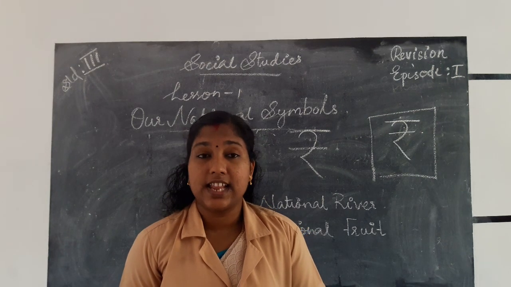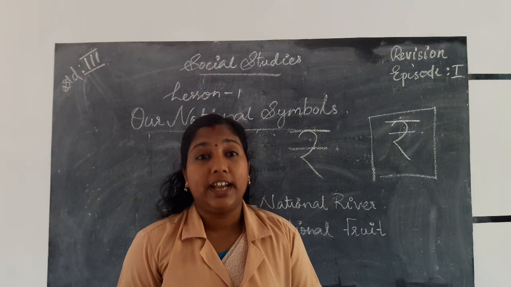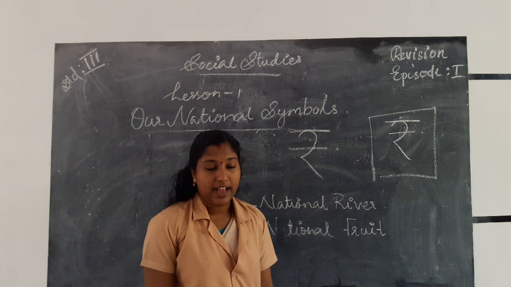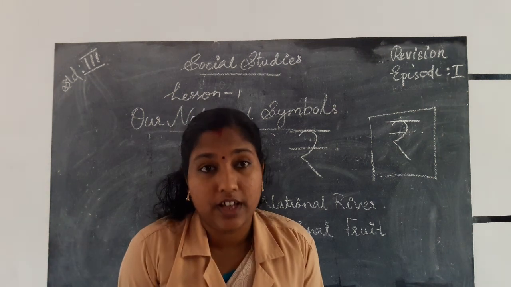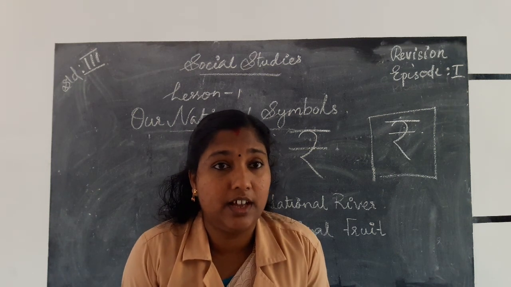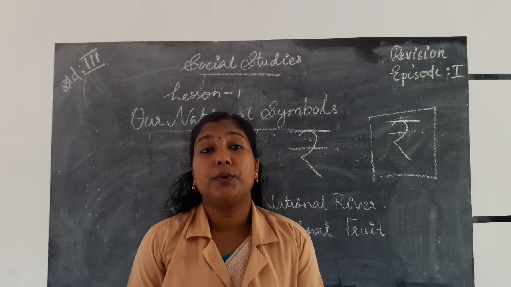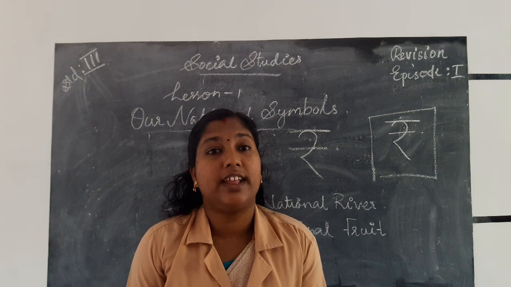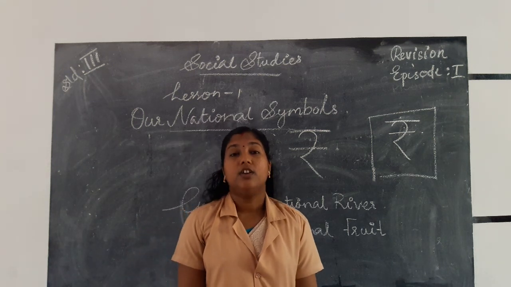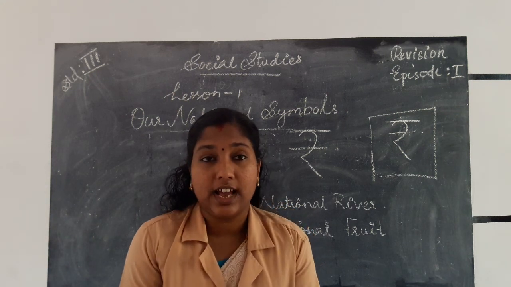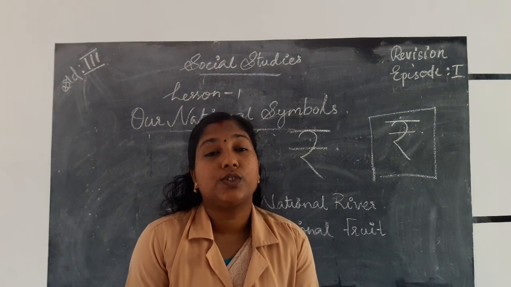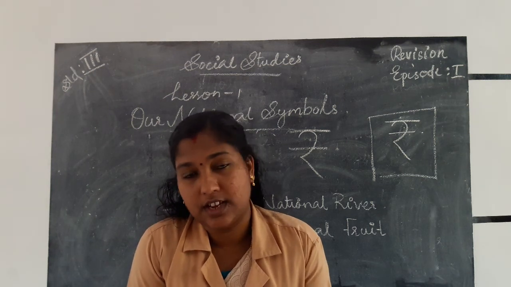Next, our national tree. Which is our national tree? Banyan tree. Banyan tree is our national tree. Next one, our national flower. Which is our national flower? Lotus. Lotus is considered our national flower because it symbolizes purity and dignity of our nation. Next one, national river. Which is the national river of India? Ganga. Ganga is the holiest river and also the longest river in our country.